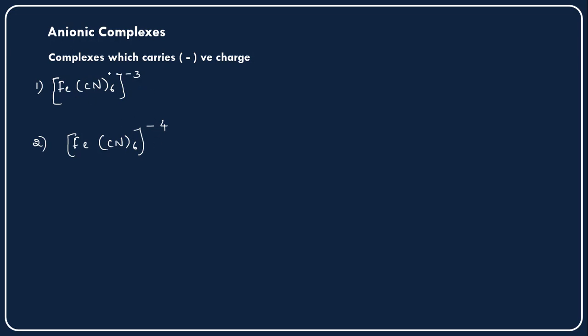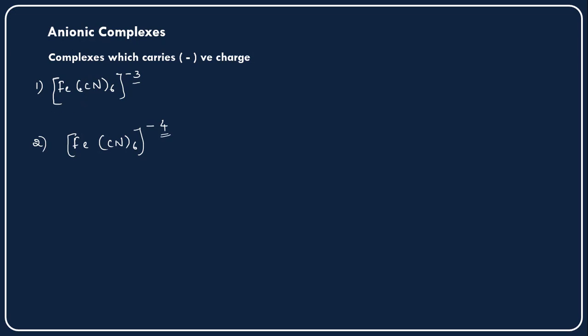So here the ligands are the same, the number of ligands is also the same, and the central metal cation is also the same in both complexes. But the first complex is carrying minus 3, the second complex is carrying minus 4, and because of this minus 3 and minus 4, these complexes are considered anionic complexes.